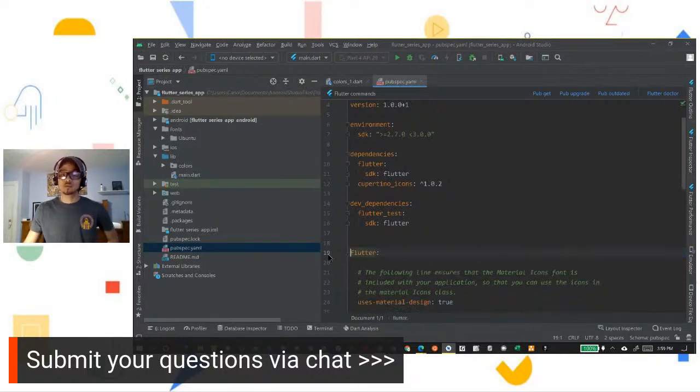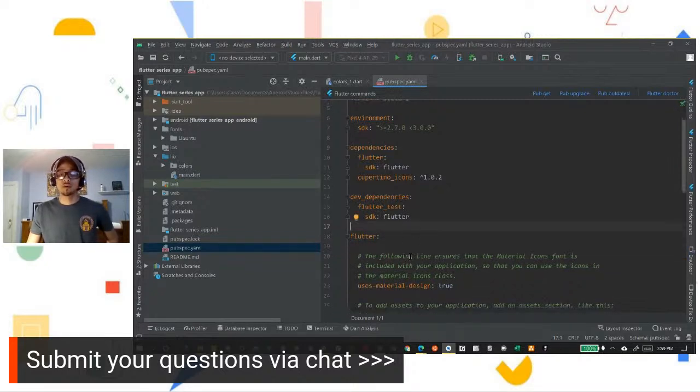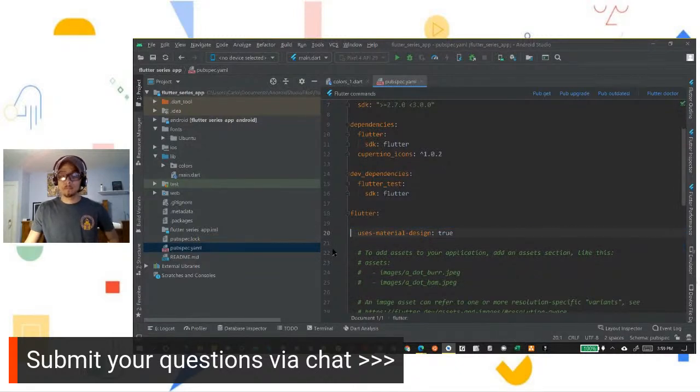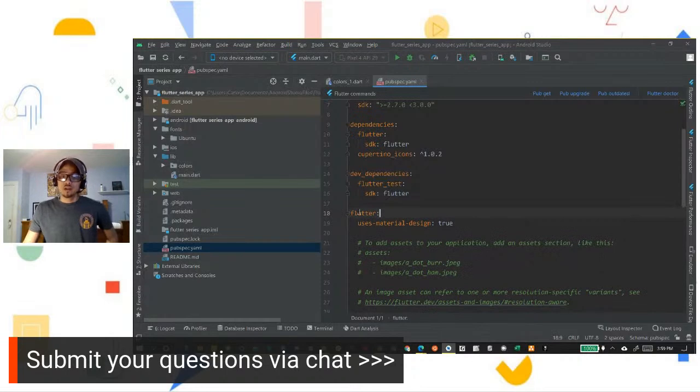Delete that one as well. And we're going to tighten that up. And these right here are also going to be deleted. Tighten this up. Material design set to true, this is important to have so we can use our material icons and stuff when we import our material package. This is what this is right here.